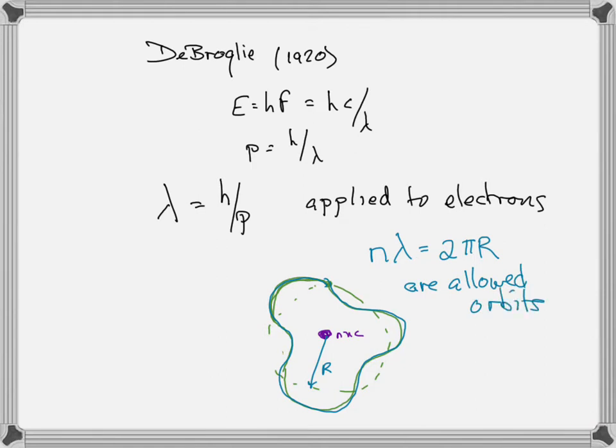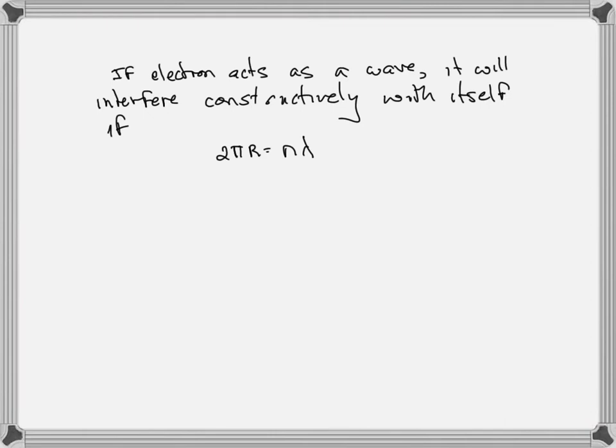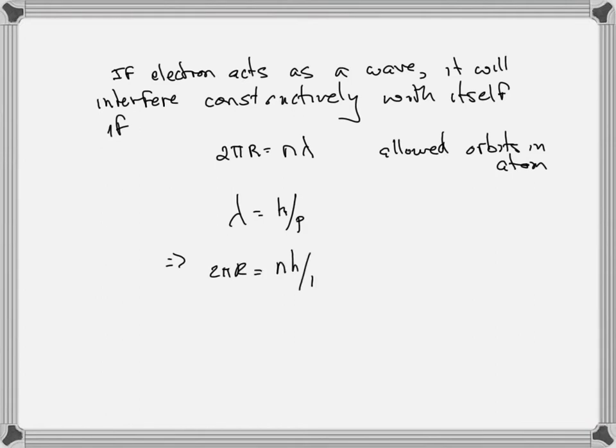It's a fantastic assumption de Broglie made. And let's just see how that works out for the Bohr atom. So just rewriting that here, the assumption for allowed orbits, we said that the wavelength is going to be, not p over h, but h over p, like for a photon. And so therefore 2 pi r equals n h over p.